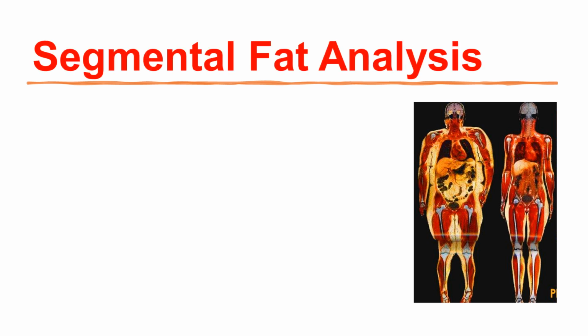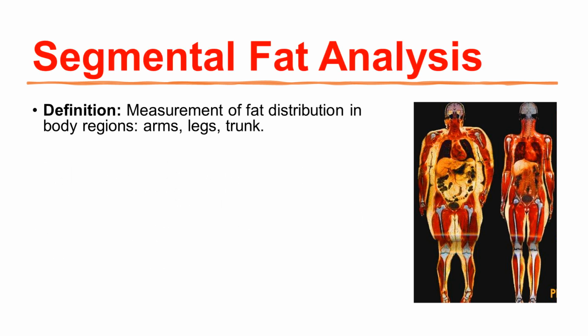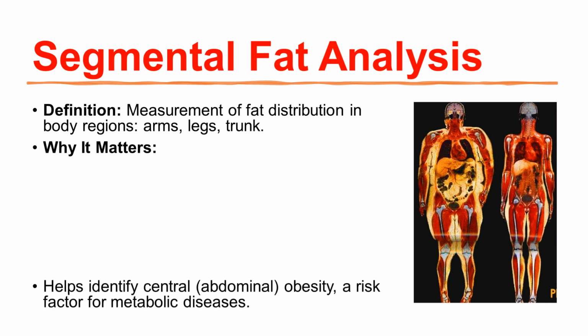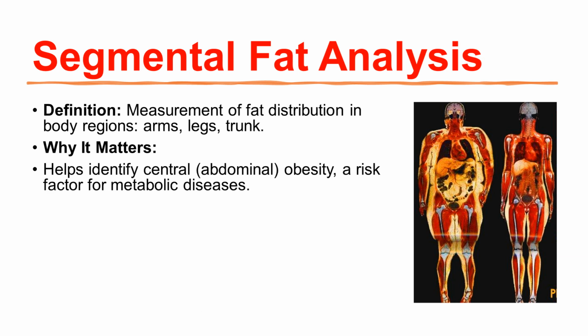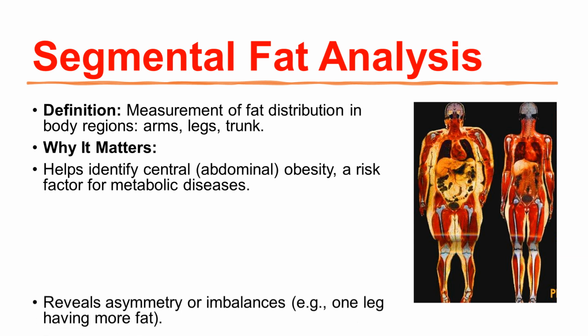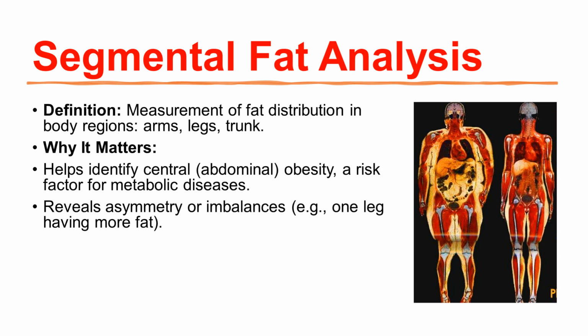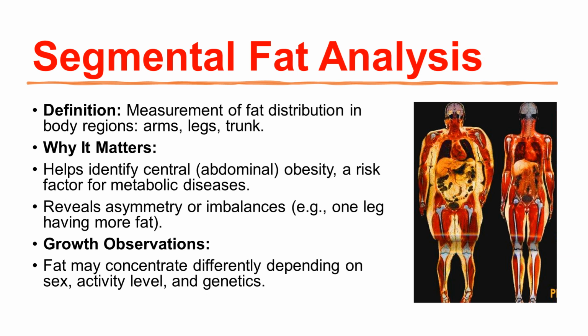4. Segmental fat analysis. Definition: measurement of fat distribution in body regions: arms, legs, and trunk. Why it matters: it helps identify central, abdominal obesity, a risk factor for metabolic diseases. It reveals asymmetry or imbalances, e.g., one leg having more fat. Growth observations: fat may concentrate differently depending on sex, activity level, and genetics. Central fat tends to increase with age.